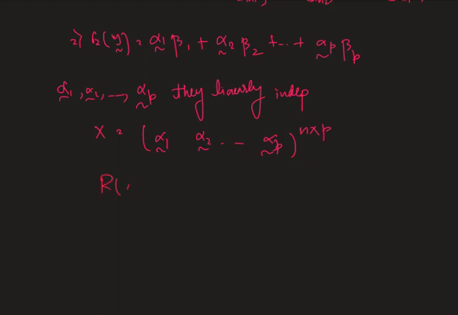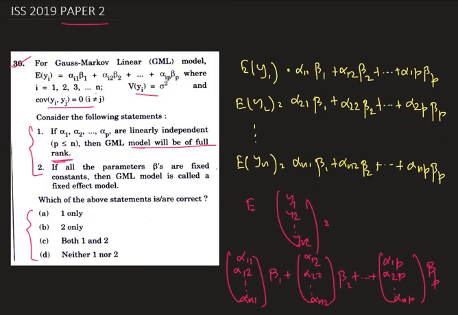Therefore rank of X is equal to full column rank, which is p. Therefore the Gauss-Markov model will be of full rank. Okay, so statement 1 is a correct statement.